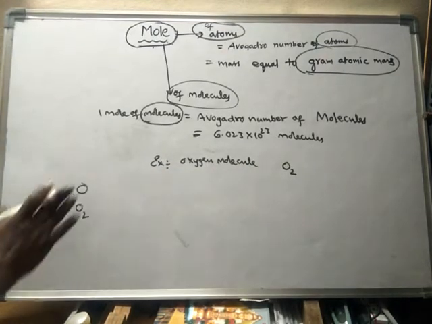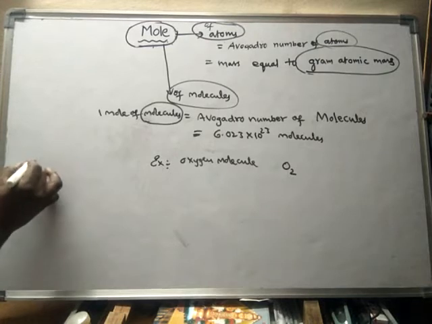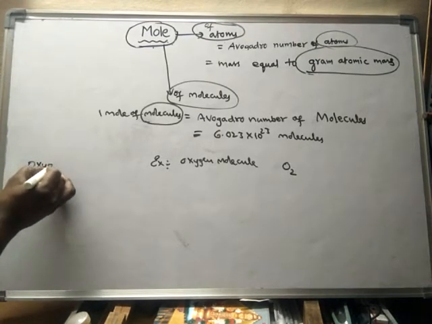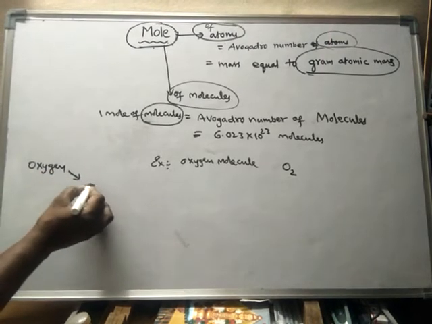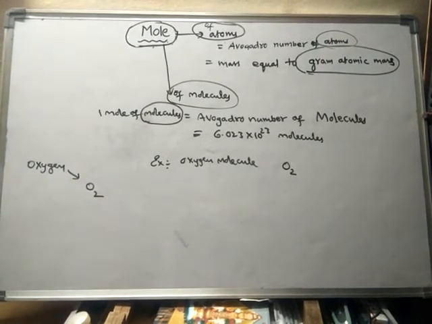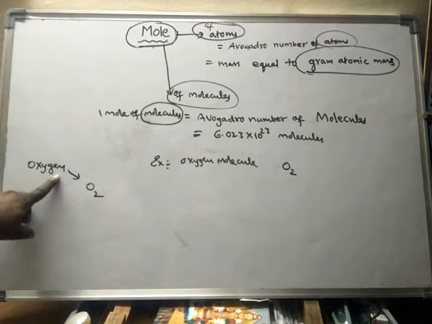Generally, if someone says oxygen, we have to consider it as O2 only, because in nature oxygen always exists as O2.